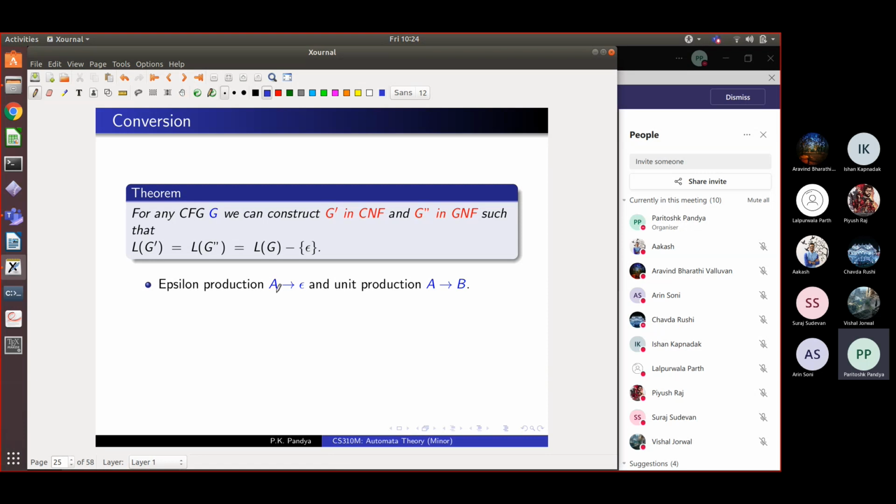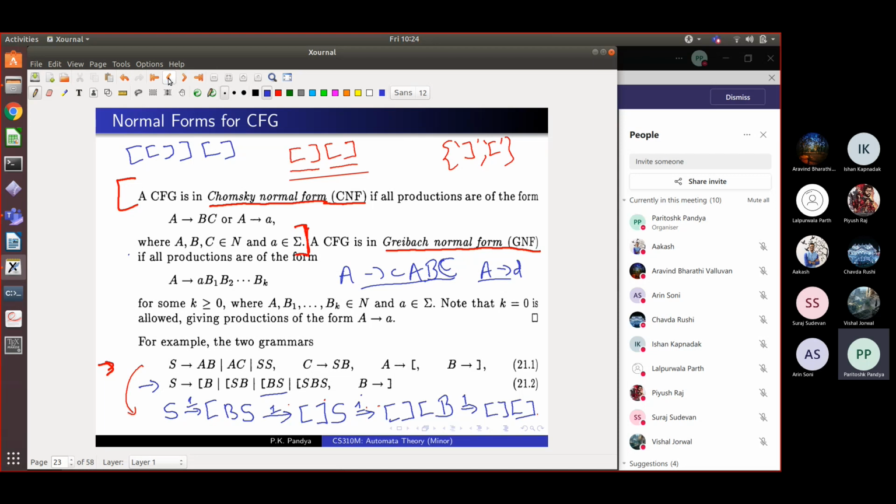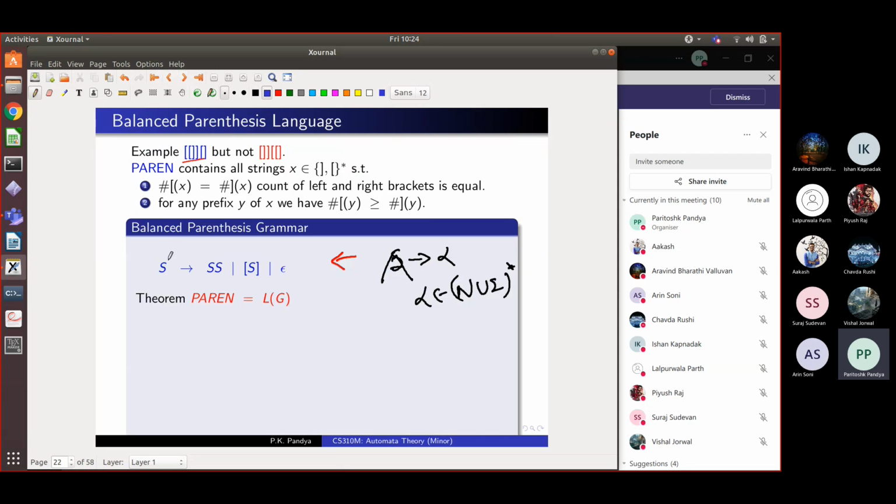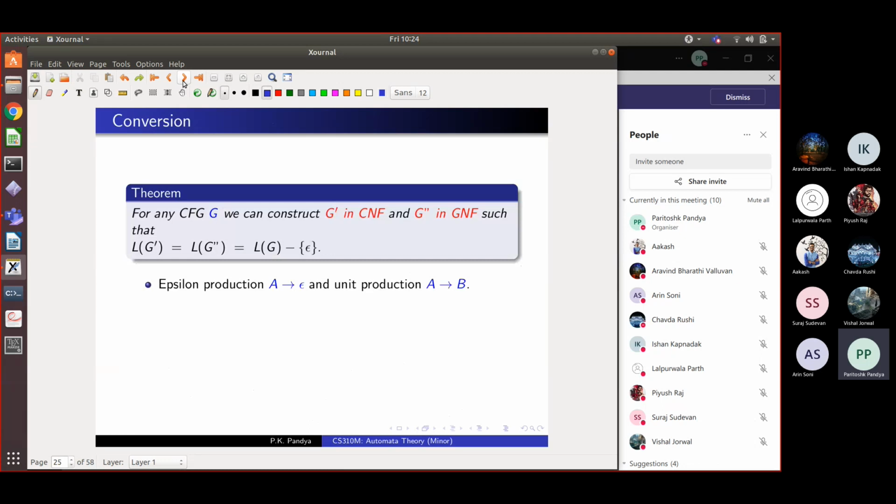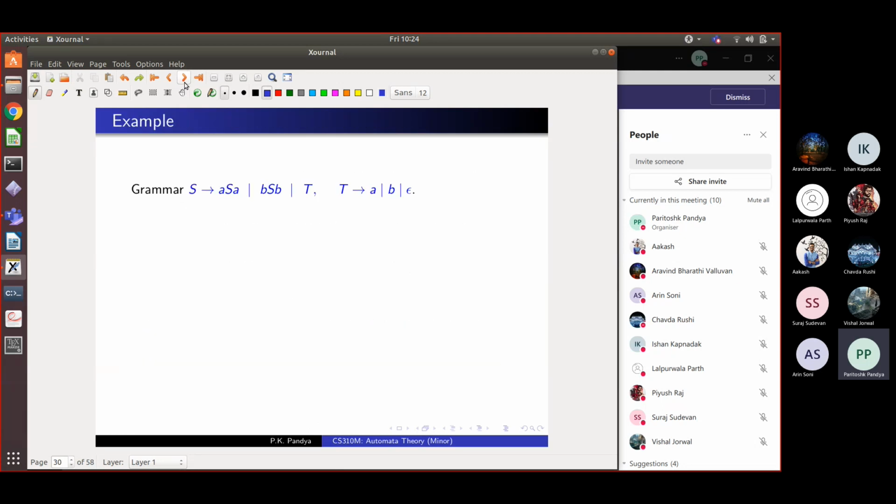First thing is that a grammar may have what are called epsilon productions or unit productions. What is an epsilon production? In this grammar, S goes to epsilon is an epsilon production. There is no unit production here. Okay, but there are grammars in which there can be unit productions. So maybe I can show you a grammar. Okay, here is a grammar. Can you tell me which of the productions are epsilon productions? Is there an epsilon production in this grammar?